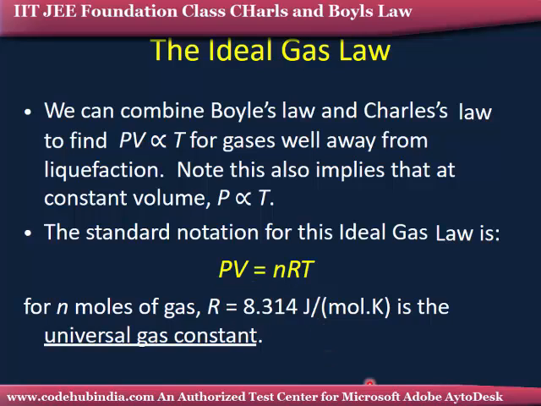R is 8.314 joules per mole per Kelvin. So I told you at constant volume P is directly proportional to T, and V is directly proportional to T. Then what is the constant? nR is the constant, where n is the moles of the gas and R is the universal constant, 8.314 joules per mole per Kelvin, where temperature is in the absolute Kelvin scale.